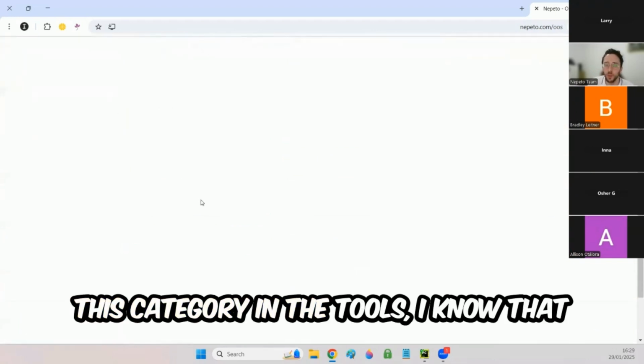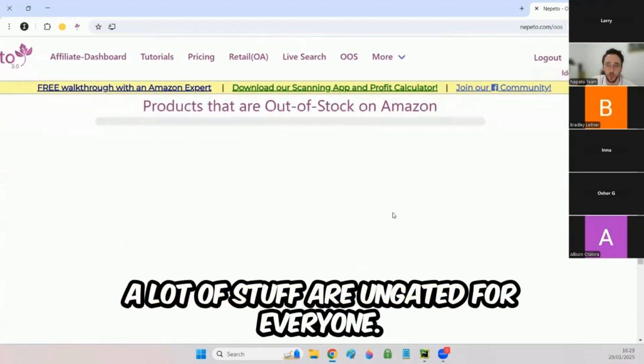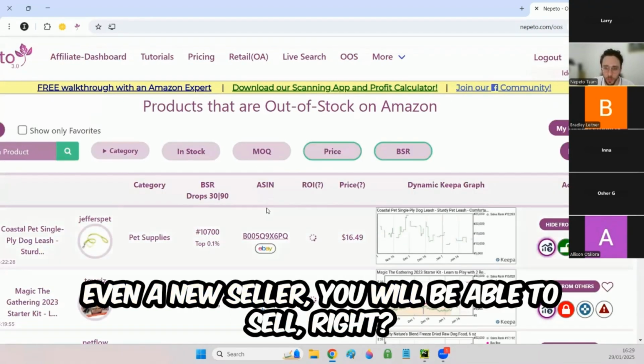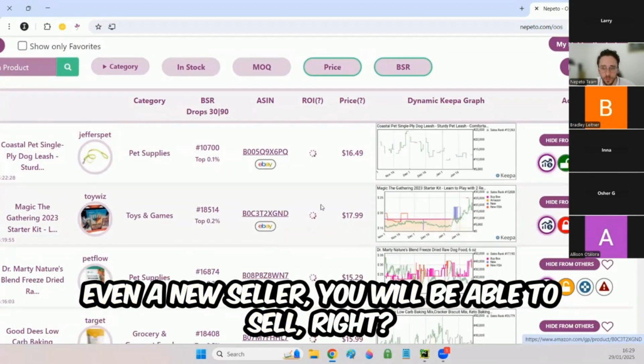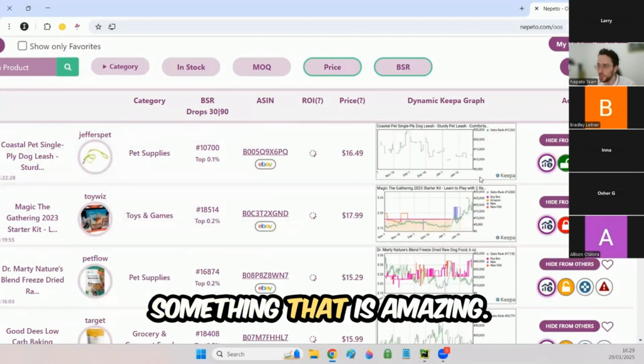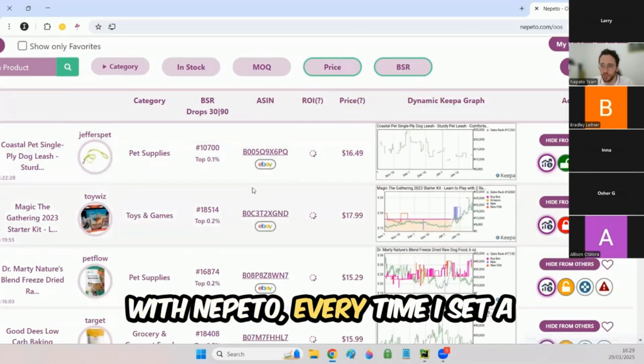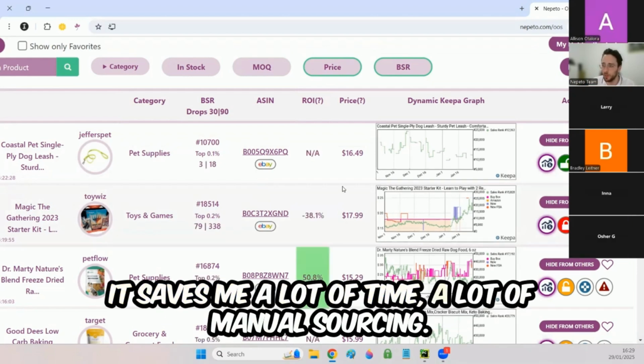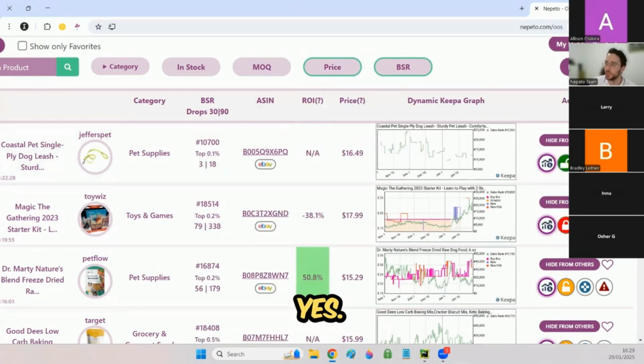This category in the tools, I know that a lot of stuff are ungated for everyone. So I want to show you something that even if you are a new seller, you will be able to sell. Something that is amazing with Nepeto, every time I set a search, I get a lot of results. It saves me a lot of time, a lot of manual sourcing. Yes, do you have a question?